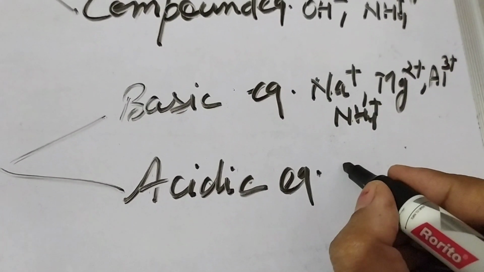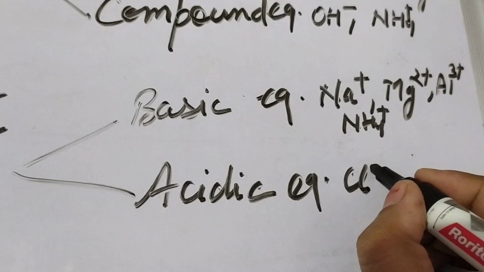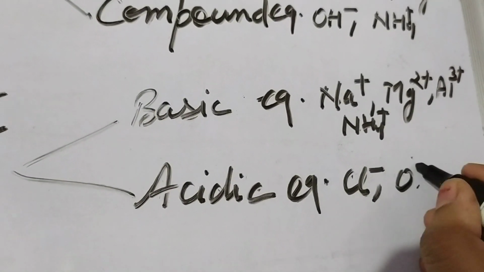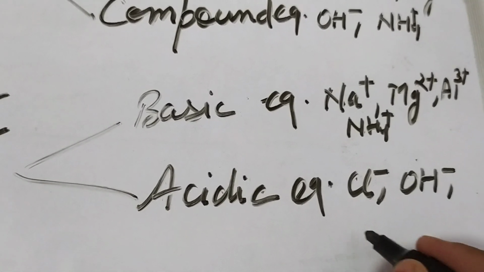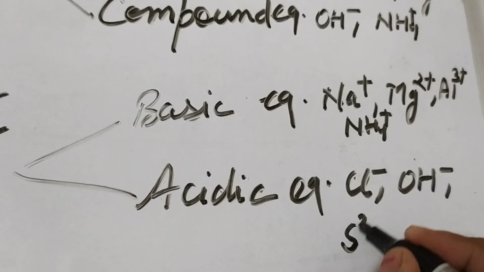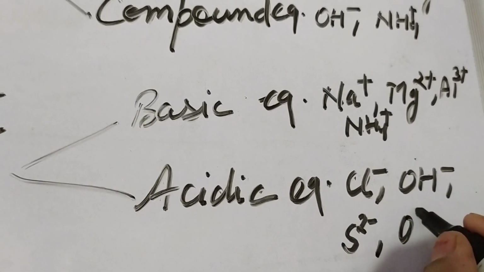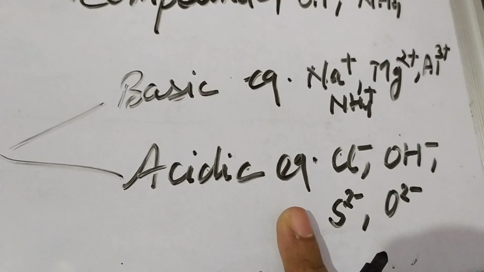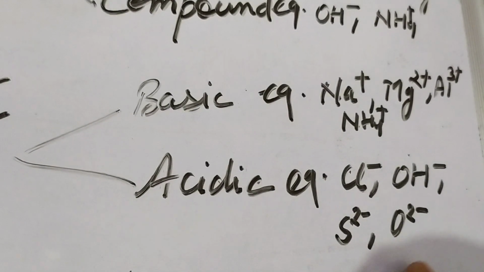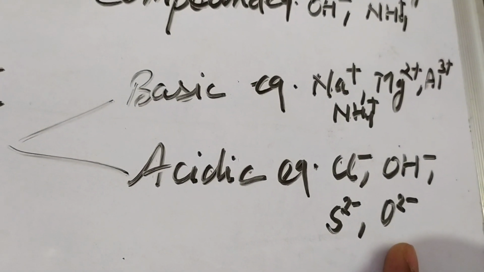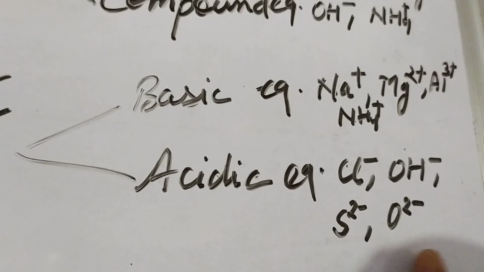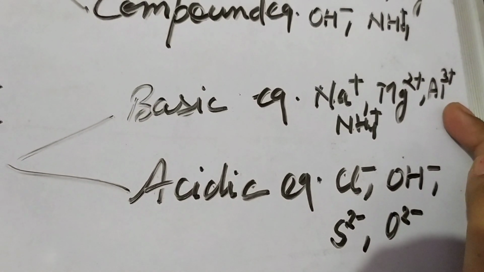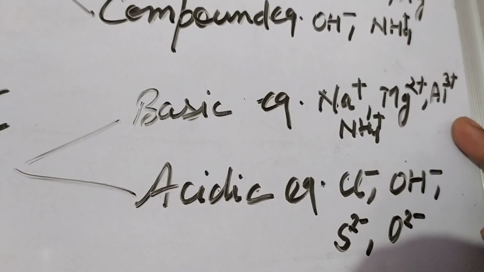Acidic radicals carry negative charge. If the atom or group of atoms carries a negative charge, like Cl negative, OH negative, S2 negative, O2 negative, then these are all called acidic radicals, or you can say electronegative radicals. The radicals which carry negative charge are called acidic or electronegative radicals, and the radicals which carry positive charge are called basic or electropositive radicals.